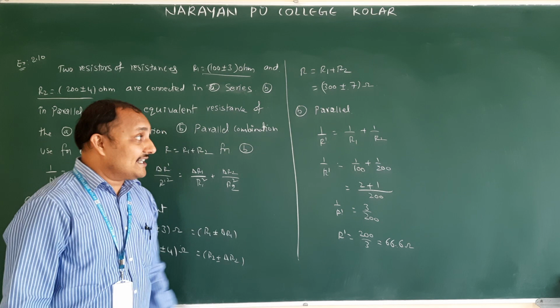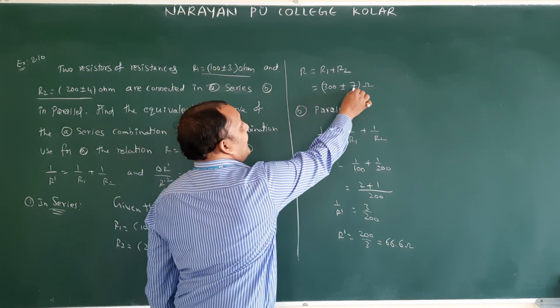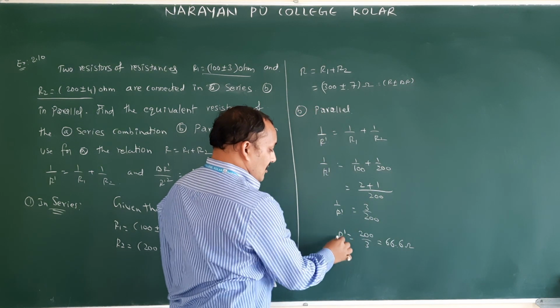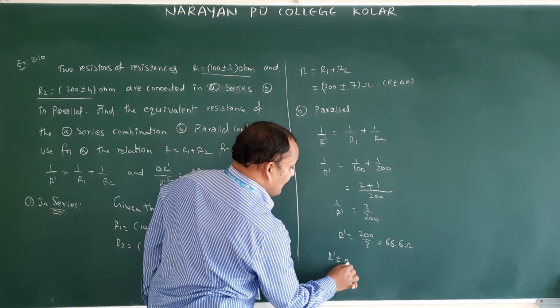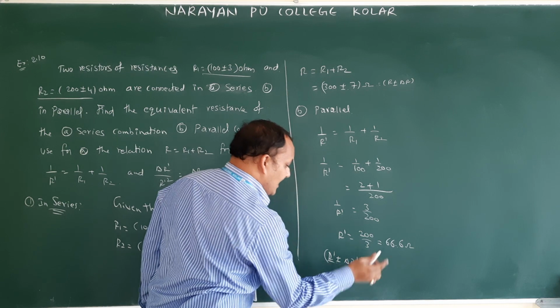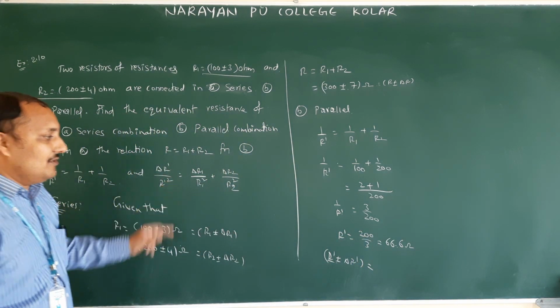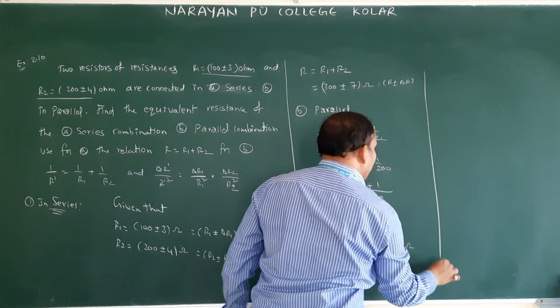Now we got R dash, and we should get delta R dash. What is the final value? R plus or minus delta R. Now we have to find R dash plus or minus delta R dash. R dash we got 66.6. How to find delta R dash? They gave this relation, we have to use this one. Just substitute and you can calculate.